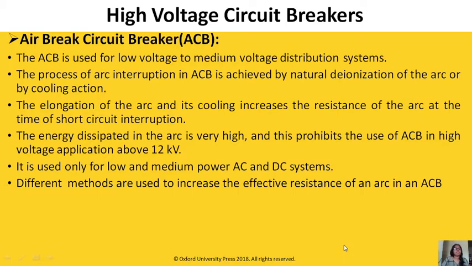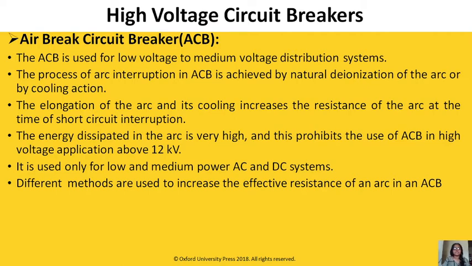To start with, air brake circuit breaker. The ACB is used for low voltage to medium voltage distribution systems. The process of arc interruption in ACB is achieved by natural deionization of the arc or by cooling action. The elongation of the arc and its cooling increases the resistance of the arc at the time of short circuit interruption. As the energy dissipated in the arc is very high, we are not using ACBs for high voltage application. We are using them up to 11 or 12 kV. Okay. It is used only for low and medium power AC as well as DC applications.